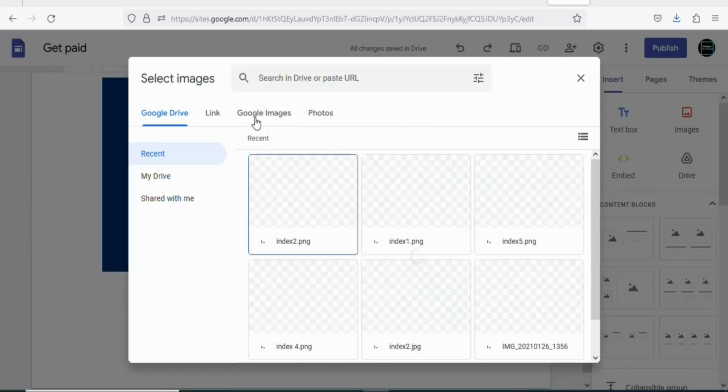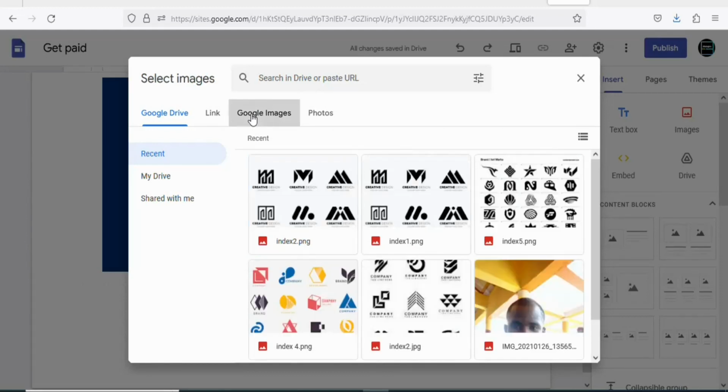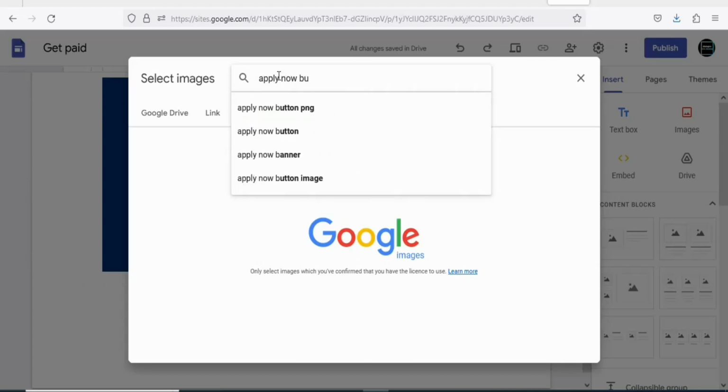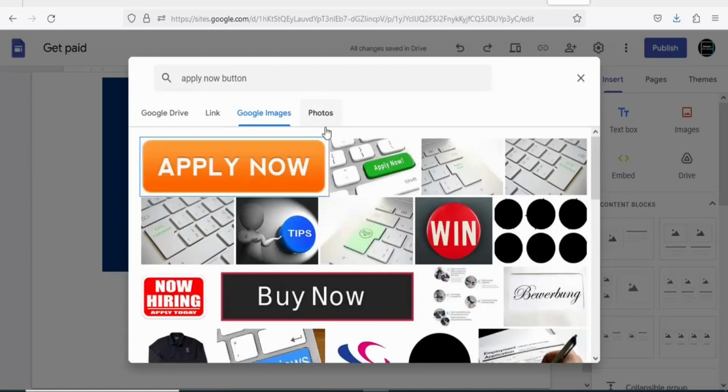Now what you have to do is that you have to click on Google Images. Once you click on it, you are going to search for the kind of image that you want. In this case, we want apply now button. So just type something like apply now button, something like this. Once that is done, you are going to click on search. As you can see, there are a lot of different images that you can select.